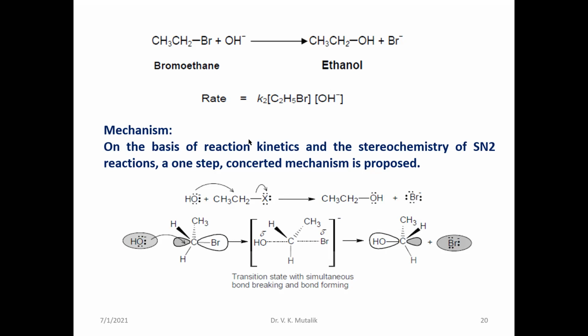This type of reaction is also called Walden inversion, as it was first observed by Walden. Stereochemically, it is stereospecific and stereoselective, and gives inversion of configuration of the product.